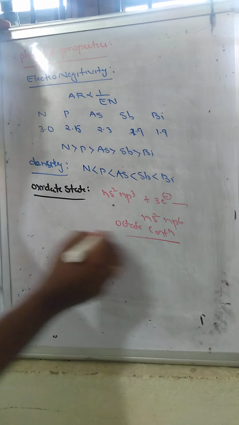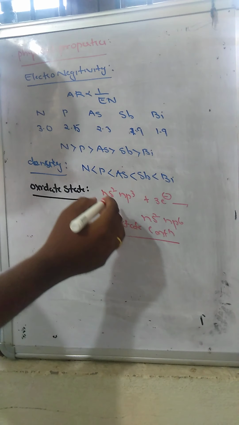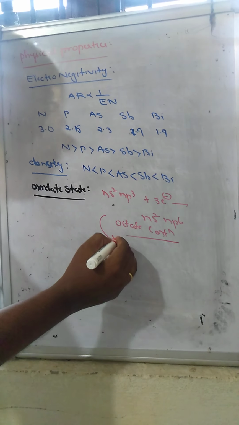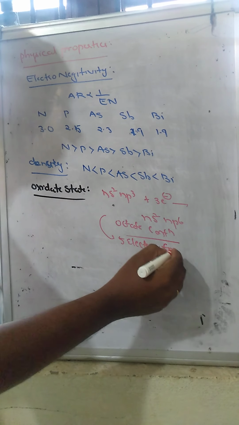To become more stable, this group of elements can either gain 3 electrons or lose 5 electrons from its valency.